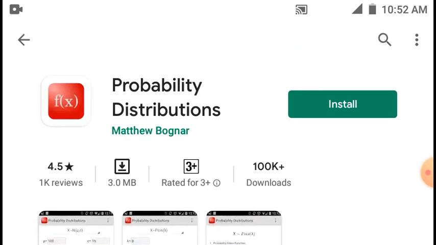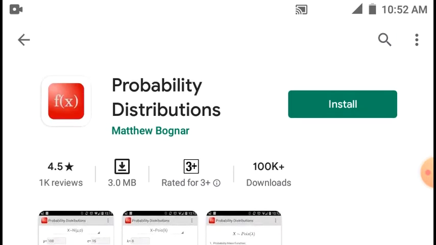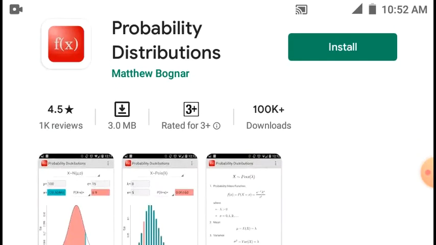Say you flip a coin, so it can fall as a head or a tail. The probability of falling a head is half. The probability of falling a tail is half. Those are probability distributions.